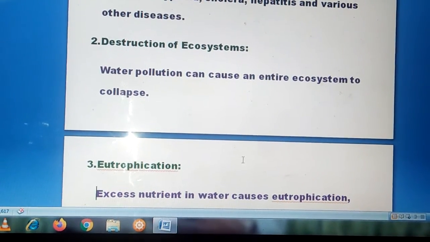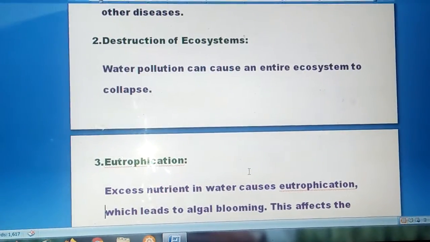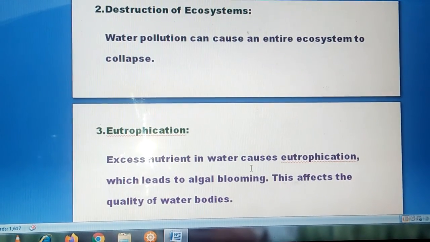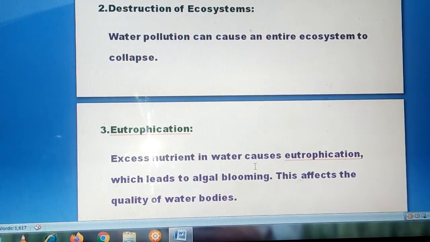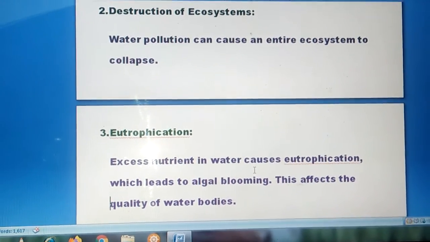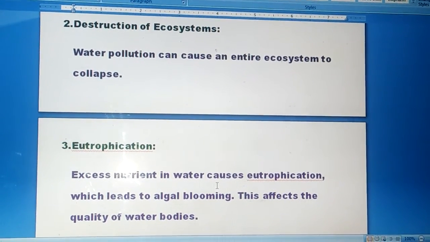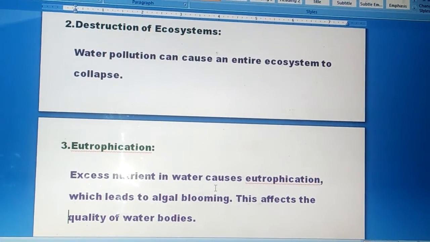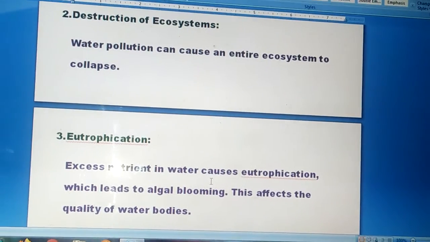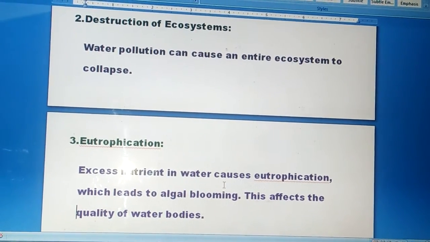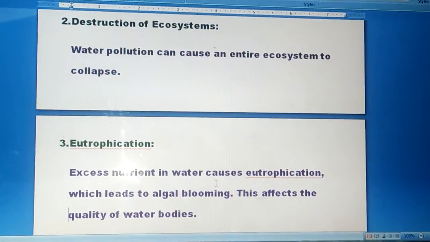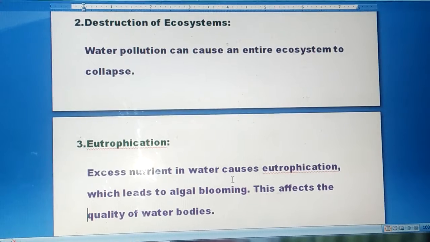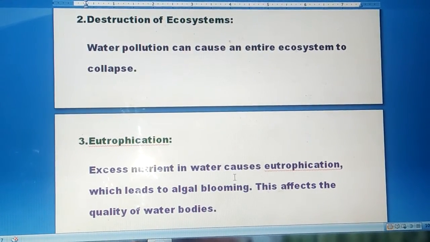Now the next effect is eutrophication. What is eutrophication? It is the excess of nutrients in the water. For example, in the paddy field, we are adding a lot of chemical fertilizers. During the heavy rainy season, this water may be carried through the stream into the nearby lakes and ponds. So this nutrient will go along with the water. The effect is that the plants along the stream and also in the ponds and lakes will undergo overgrowth. This is leading to the formation of algal blooming.